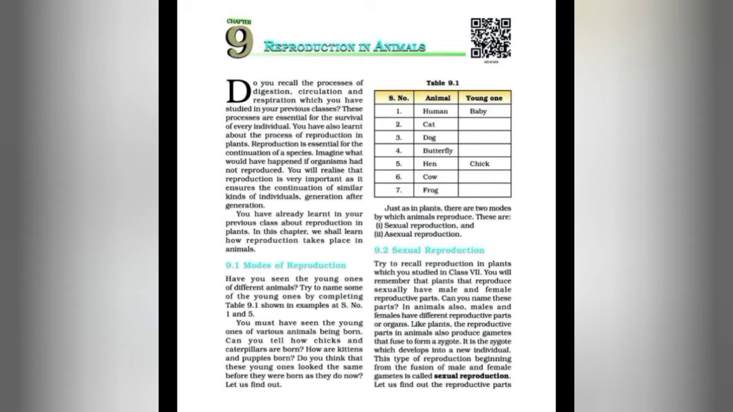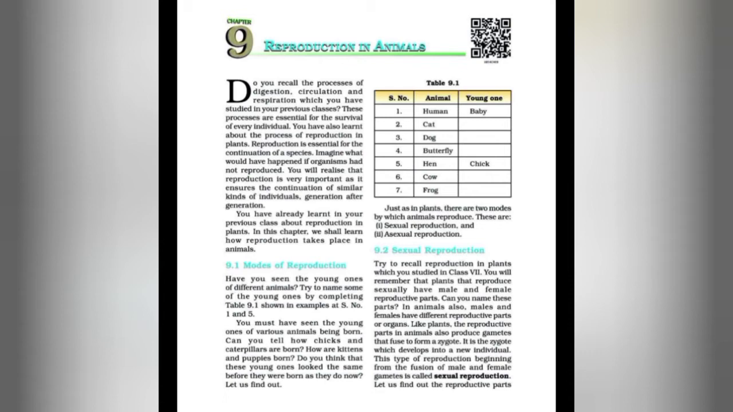You have already learned in your previous class about reproduction in plants. We know that in plants the reproductive part is the flower. In this chapter we shall learn how reproduction takes place in animals. Basically, reproduction is the production of new individuals by their parents, and it is essential for the survival of a species on the earth. Reproduction is one of the most important characteristics of living organisms.